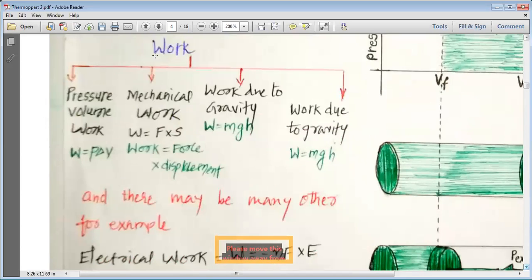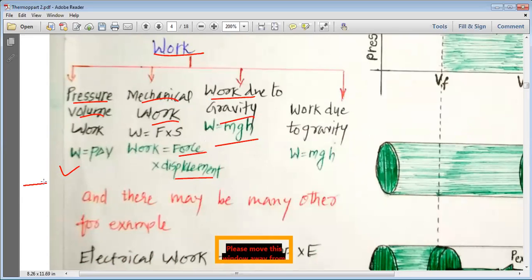But before we move on, let us first understand the various types of work, my dear students. We can have pressure volume work, that is W is equal to P delta V. We can do some mechanical work, where we apply force and displacement takes place. We can have the work done by gravity, that is mgh.